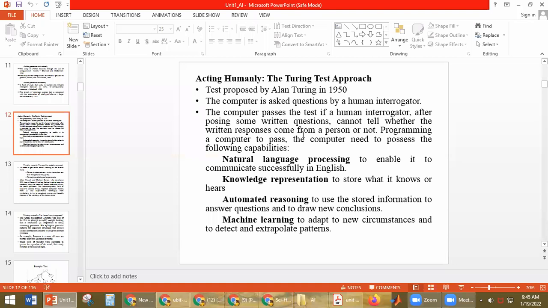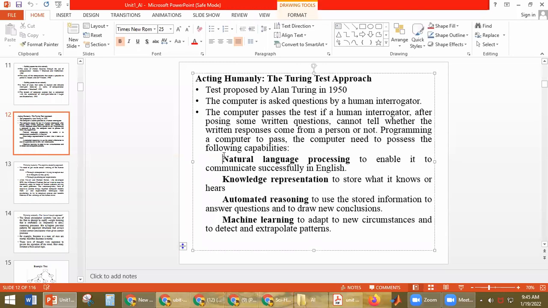It should be able to communicate successfully in English. Then only is it possible to give answers like a human. So natural language processing enables it to communicate successfully in English.